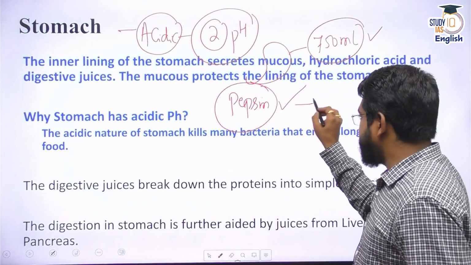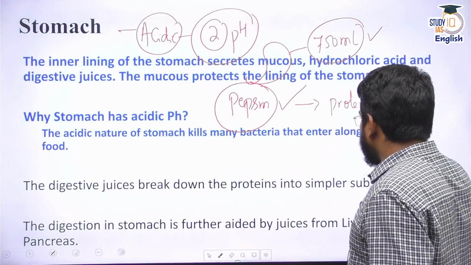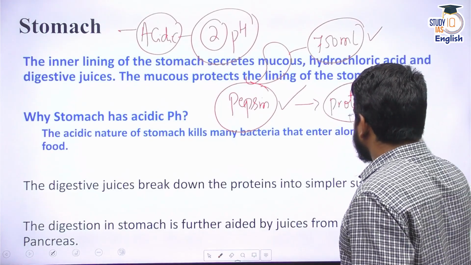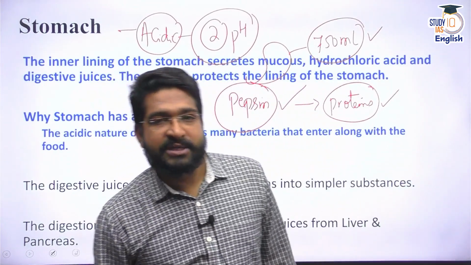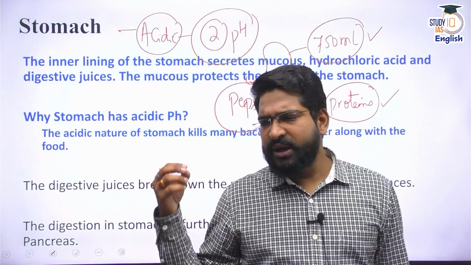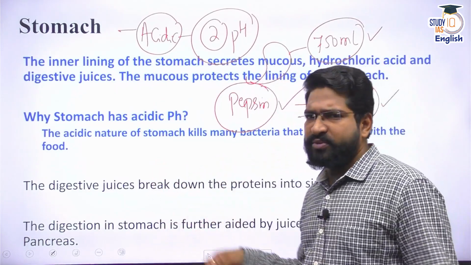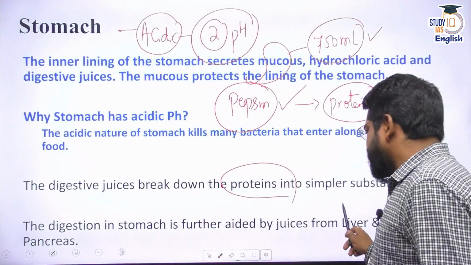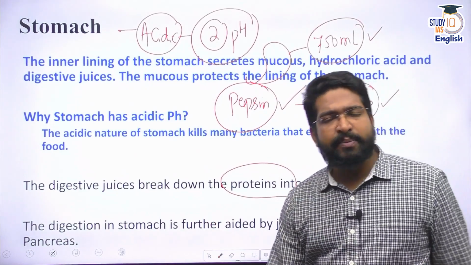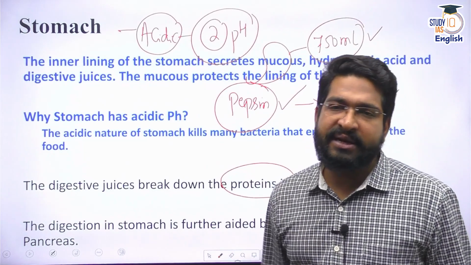This pepsin specifically works on proteins and helps in breaking them down. The stomach also receives some other digestive juices, aided by some juices from the liver and pancreas as well. We'll talk about the liver and pancreas in some time.